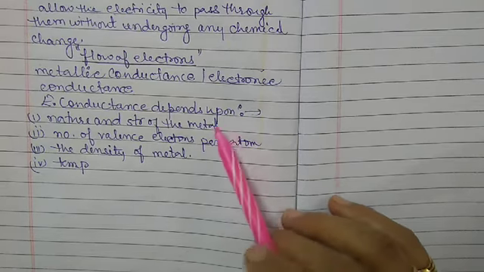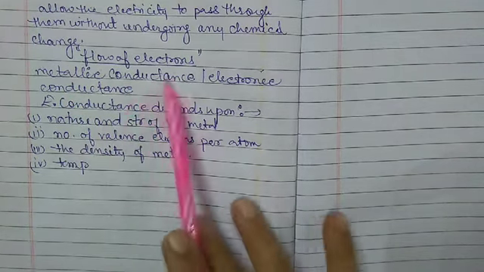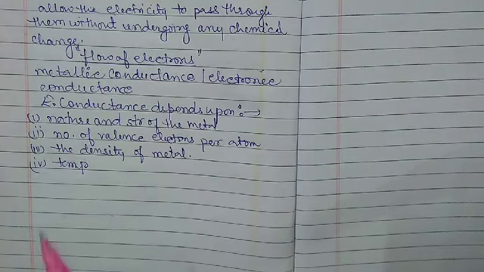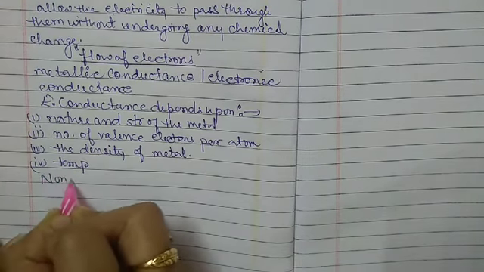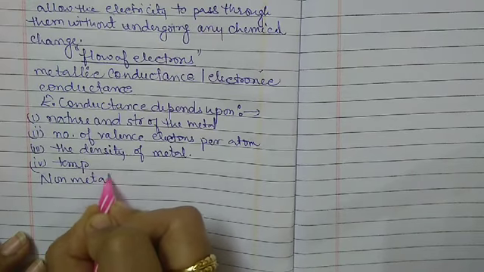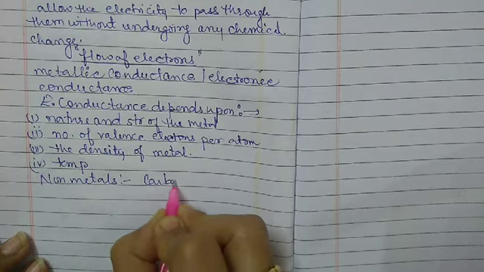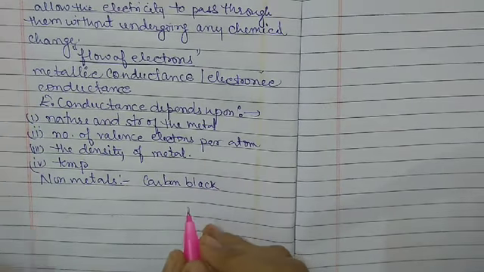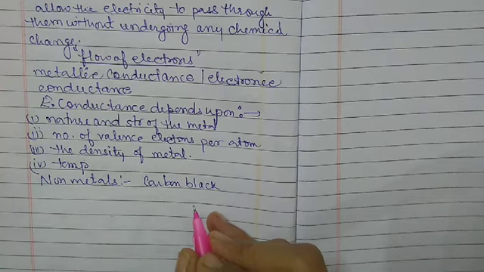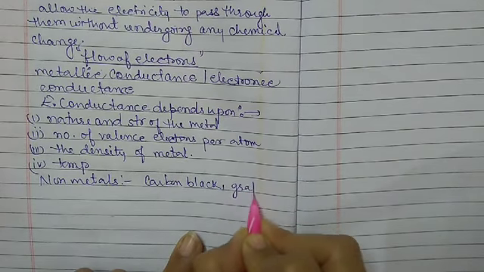We are talking about metallic conductors, but there are certain exceptional cases of non-metals, that is, carbon black and graphite.